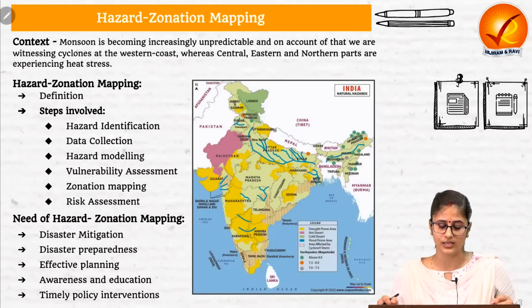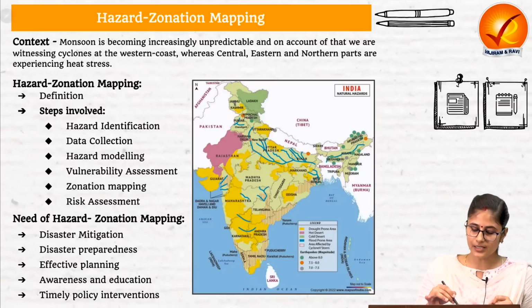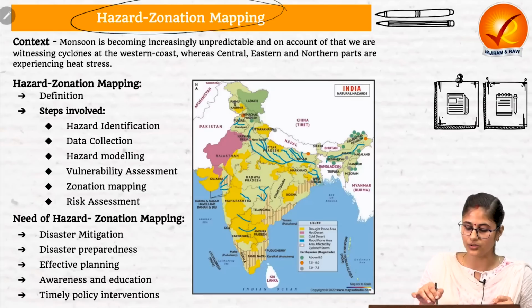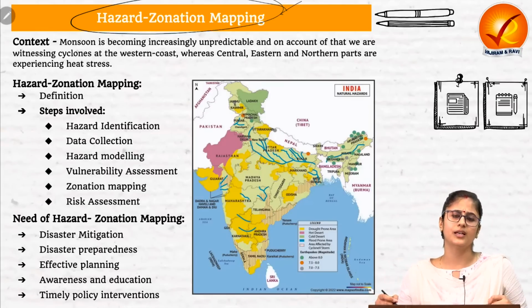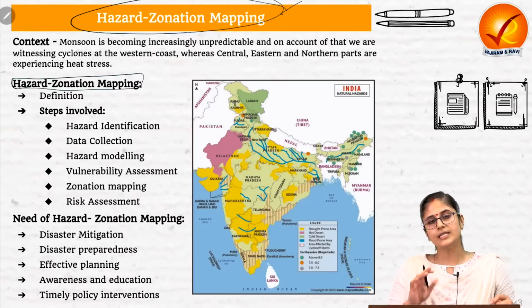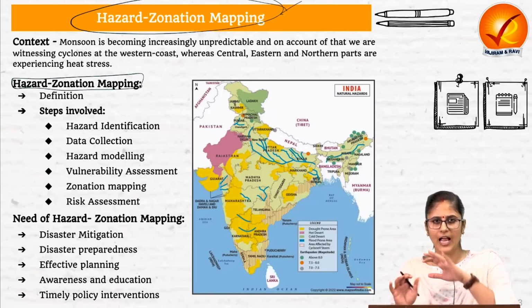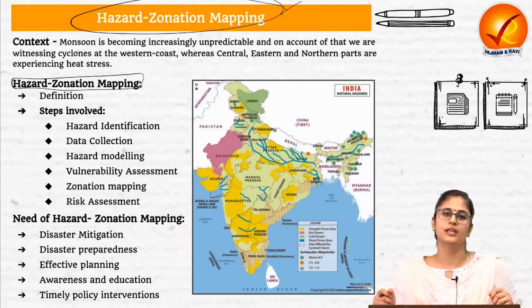So through this we can understand that on account of variability in the monsoon, different regions of India are witnessing different sets of hazards. So in this background only, the writer is making the argument that we need to move in the direction of hazard-zonation mapping. First and foremost, we need to understand what hazard-zonation mapping is. It simply implies a process wherein you identify and delineate the regions which are more prone to a specific natural hazard.